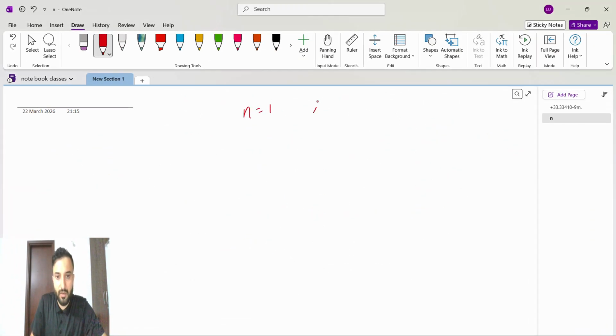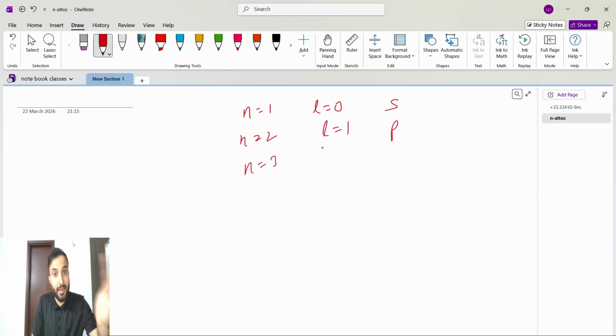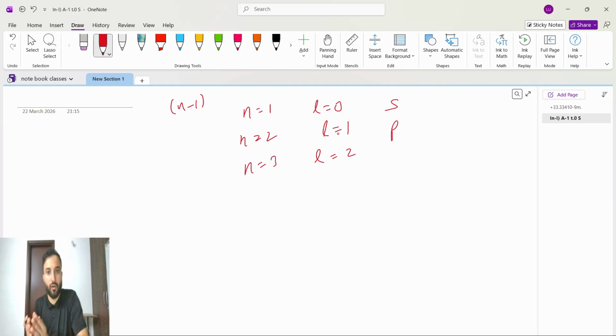If n is 1, L is 0, and that is s subshell. If n is 2, L is n minus 1, 2 minus 1, 1, p subshell. If n is 3, L is what? n minus 1, right? So 3 minus 1, L is 2. Guys, check it in the synopsis. Again, I'm not going to explain this. If I explain each and every topic again from the synopsis, this video will be like 2.5 hours. So read the synopsis and come here, you will understand everything, because in the synopsis I explained this part in detail.